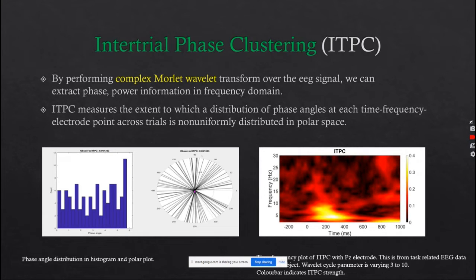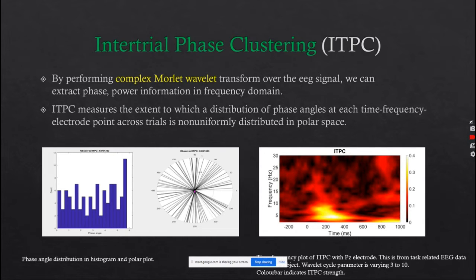We represent the same information in a polar plot after Eulerizing these phase values. Then we average these black lines and get one vector, this magenta vector. The length of this magenta vector corresponds to the strength of ITPC, the inter-trial phase clustering connectivity measure.